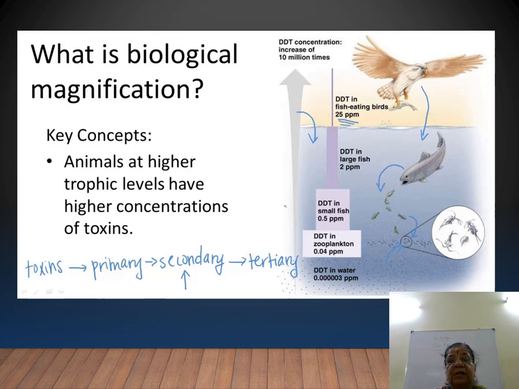Fish can be taken by the bird. So it is taken by the bird, the fish eating bird. DDT in fish eating bird. So first soil at the small level, then zooplankton, and then small fish. Small fish is eaten by fish eating bird. If you don't know the name of the fish eating bird, it's okay, you just write fish eating bird.